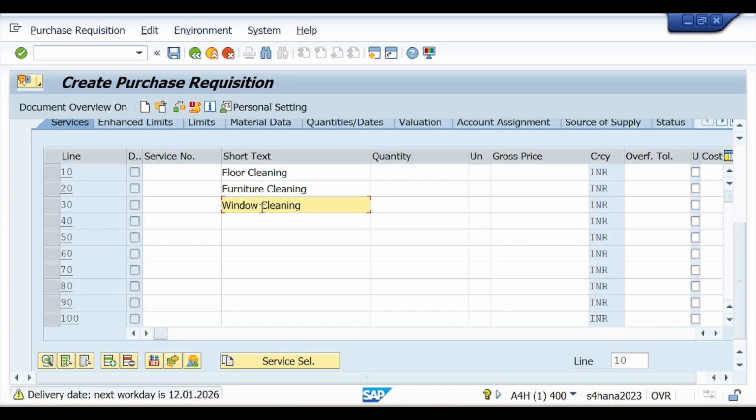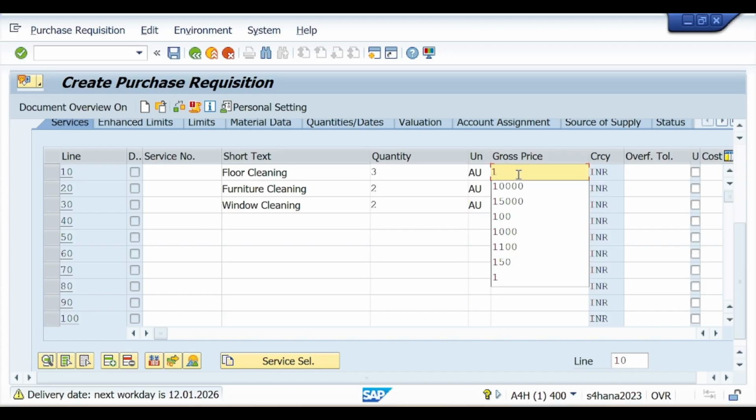So these are the three types of housekeeping services I have mentioned. There are many others like house organization, gutter cleaning, pool cleaning. So there are different housekeeping related services. I have mentioned these three. You can mention any number. Now quantity, let's suppose for floor cleaning we require 3. For furniture cleaning, let's say we require 2. For window cleaning, let's suppose we require 2. Unit AU, activity unit.